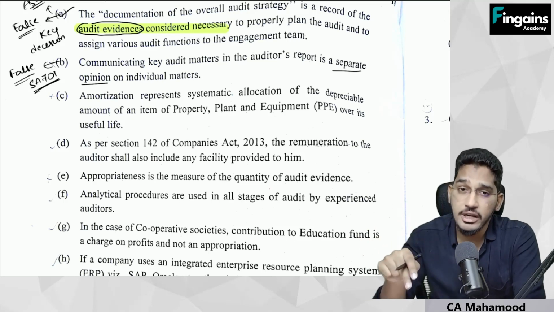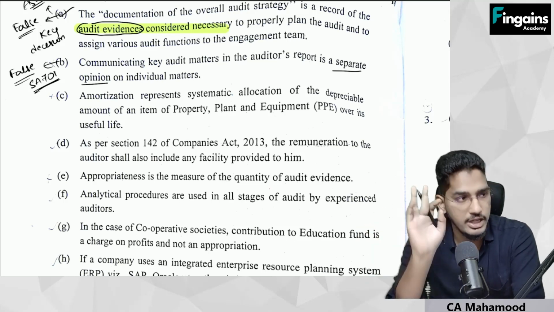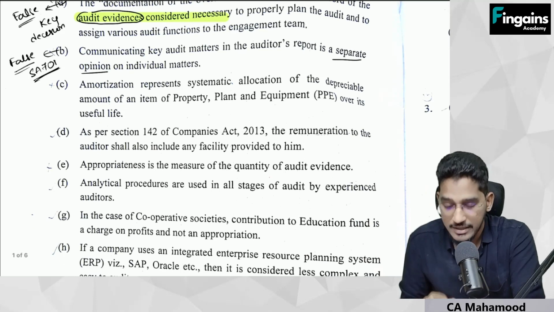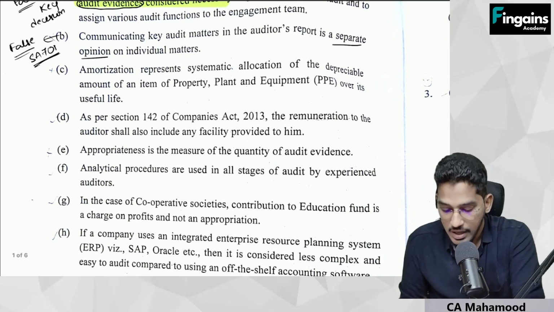Whereas Standard on Auditing 701 says it is not a separate opinion on any of the matter. So this statement is also false. And this question is from the audit reporting chapter. Next, C point. This is also a very easy one.